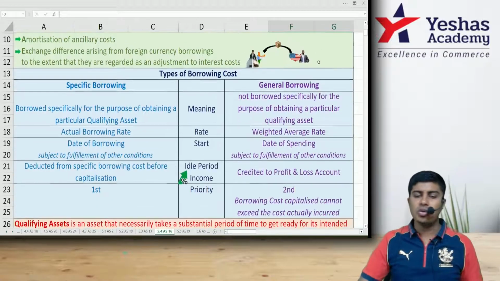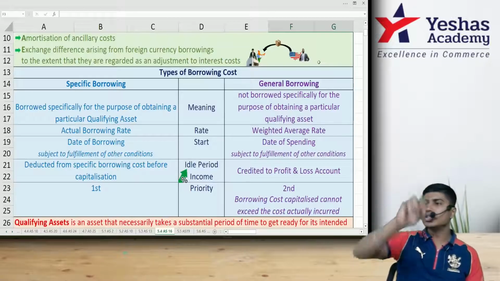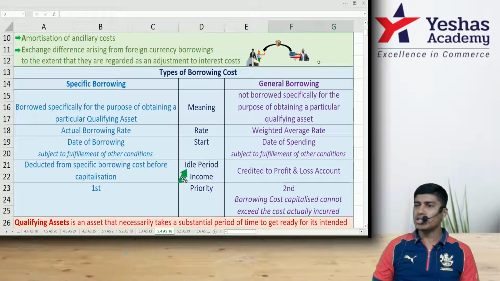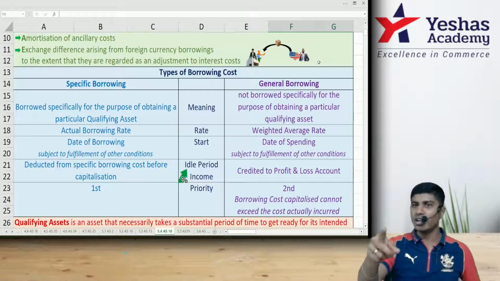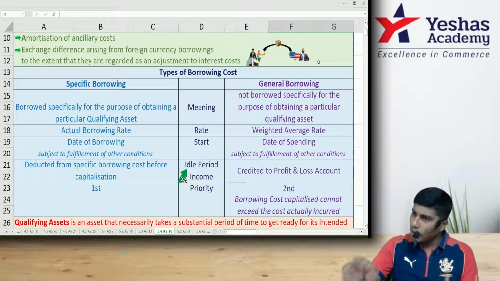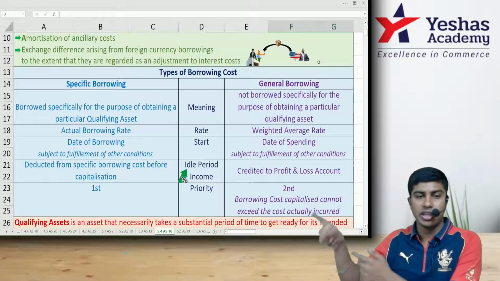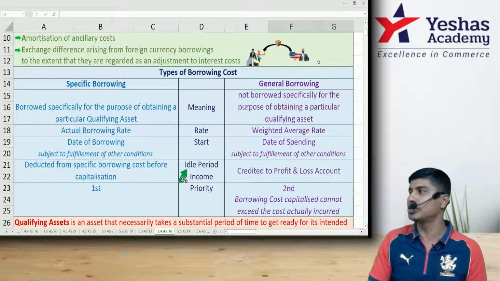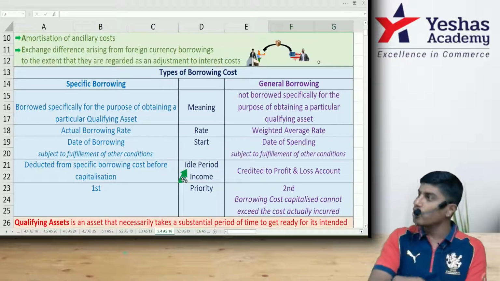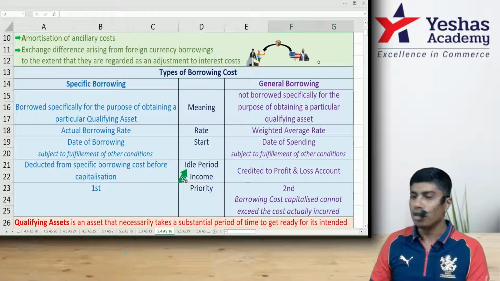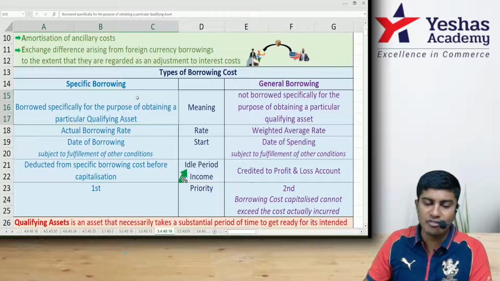Yes, sir. This borrowing, whatever we take, can be two types. One, specific borrowing. Two, general borrowing. Specific borrowing says, okay, I am there only for you. If you are not there, I am not there. I came just for you. Till the day you are there, I am there types. Meaning that borrowing is made only for the purpose of qualifying asset. When you're borrowing also, you told them why you need money. I need this money just for this asset. If not, I would have not taken money from you. And after we take, that money is used only for that. That is specific borrowing. Specific borrowing is a borrowing specifically made for the purpose of qualifying asset.